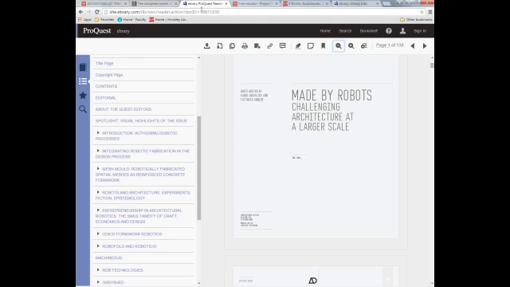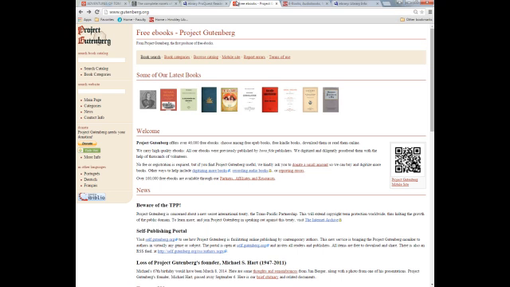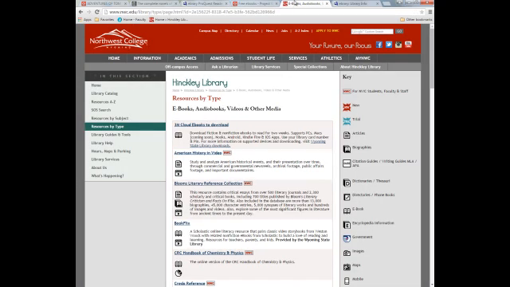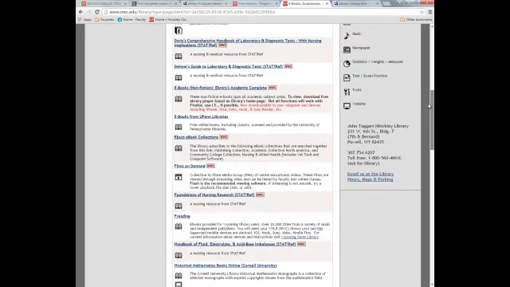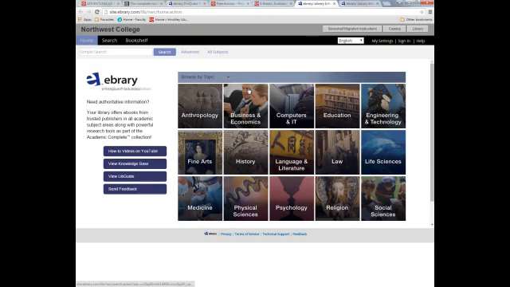Ebooks can be found in a variety of ways online. Sites like Project Gutenberg offer free books, while Northwest College's Hinckley Library offers students access to book databases like eBrary's Academic Complete and EBSCO ebook collections. You can also access fiction and nonfiction books through the Wyoming Library site 3M Cloud eBooks.